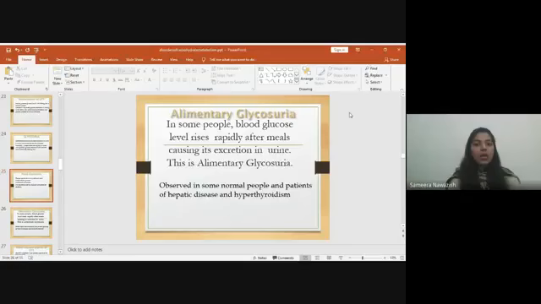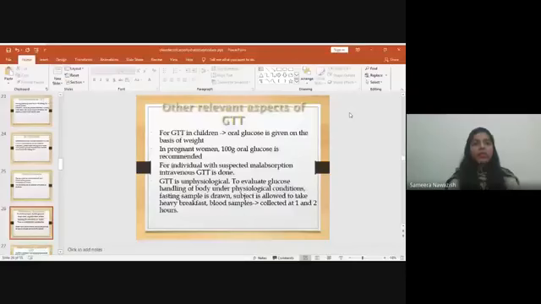Other relevant aspects: in children, oral glucose is given on the basis of weight. In pregnant women, 100 gram of oral glucose is recommended. For individuals with suspected malabsorption, intravenous GTT is done. GTT is unphysiological, so to evaluate the glucose handling of the body under physiological conditions, a fasting sample is drawn, the subject is allowed to take a heavy breakfast, and blood samples are collected at 1 to 2 hours.